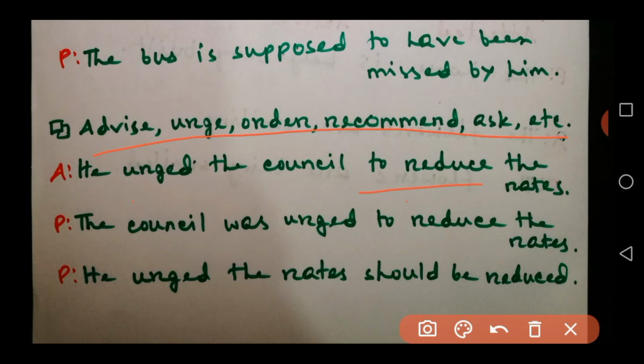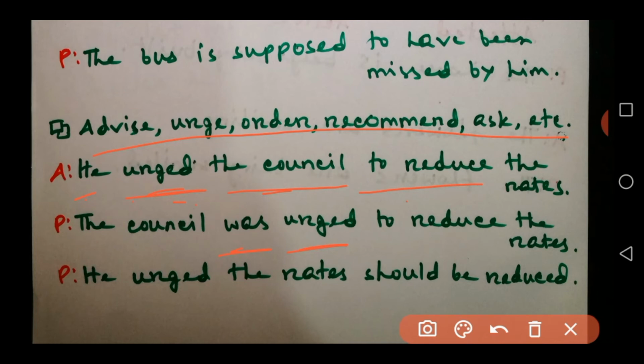So how are we doing the passive? The council. Because here we get the subject of urge, and council is the object of urge. So we change the passive in the regular way. The council was, it is V2, so we'll use was, and then urged, V3 form. Then we will add this infinitive. We will not change the infinitive into passive because we already do the passive here. So: the council was urged to reduce the rates.